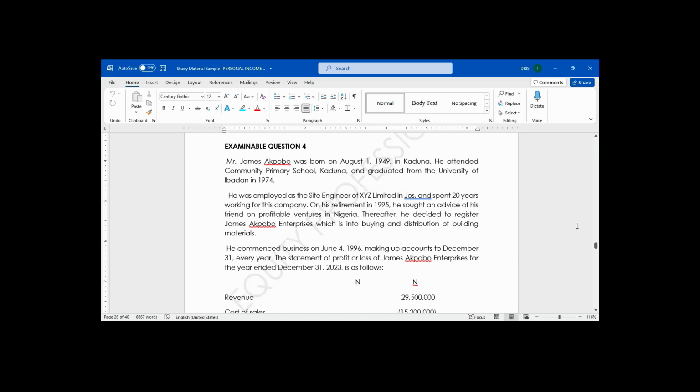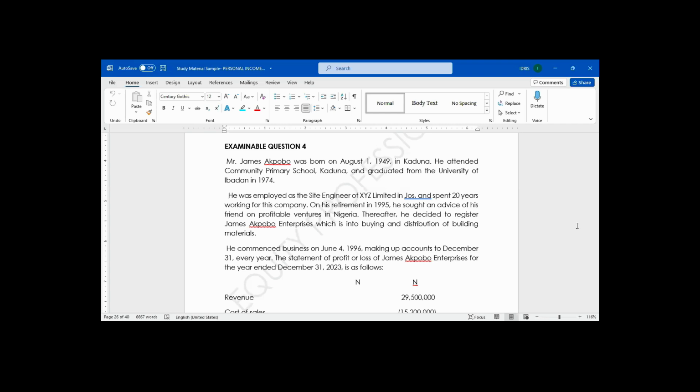Let me just give you a recap. Computation of personal income tax, we normally divide it into two. We have earned income and unearned income.